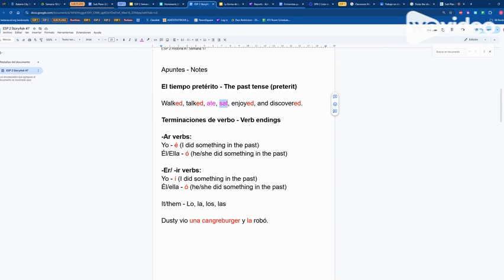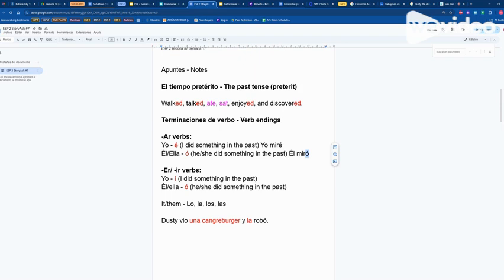Our terminaciones de verbo, verb endings, these are the ones that we've been focusing on for the last 2 weeks. For AR verbs in the past tense, they end in é con acento, and it has to have the acento and it must go uphill. An example of this, I watched, would be yo miré, and then he watched, él miró. If this does not have an accent, you're saying I watched, so you have to be careful which one you're using.